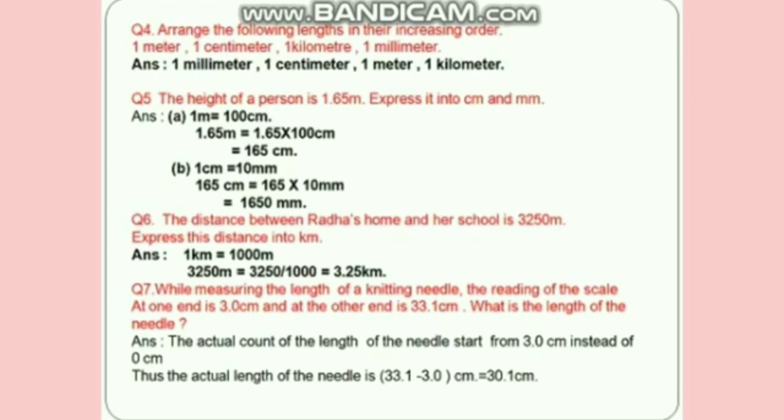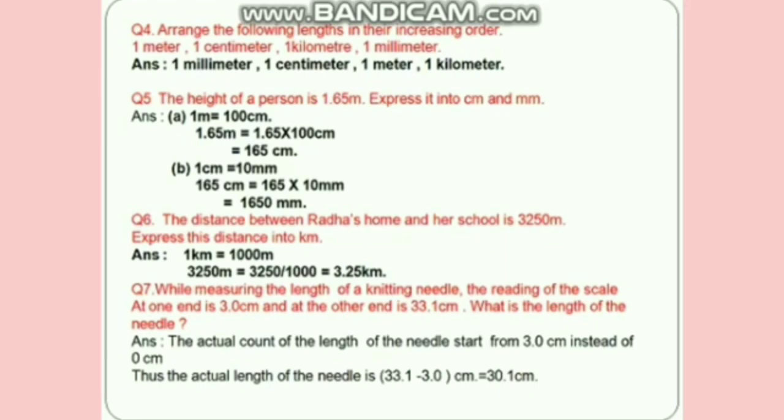So you will get the answer 165 centimeter. As you know, 1 centimeter is equal to 10 millimeter. So 165 centimeter is equal to 165 into 10 millimeter, which is equal to 1650 millimeter.